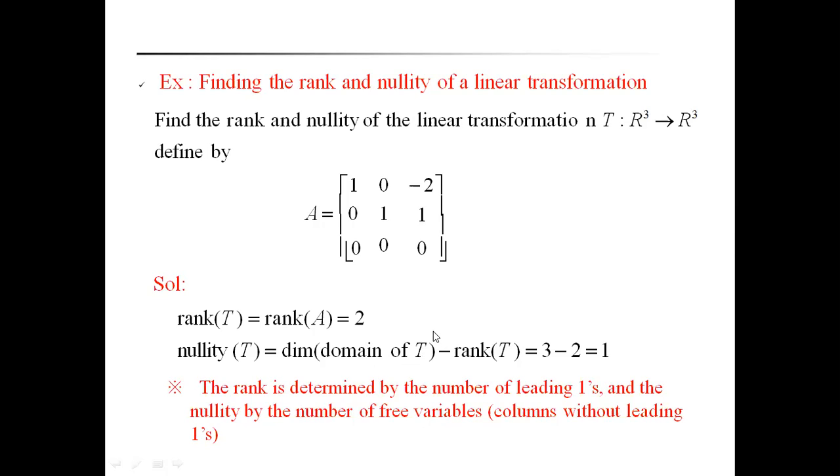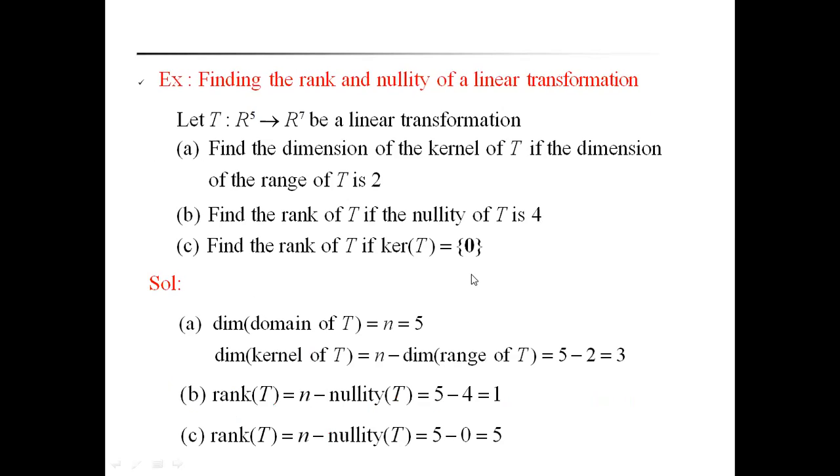Mainly you have to remember the rank is always determined by the number of pivot columns, and the number of free variables, the columns without leading ones, is called the nullity of a linear transformation. That is the general formula. One more example we will discuss now.